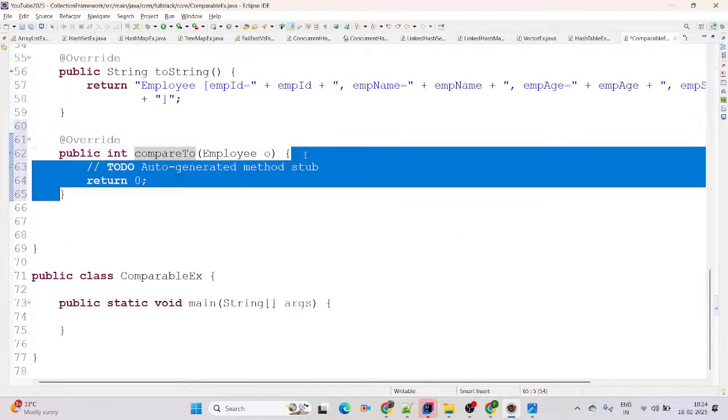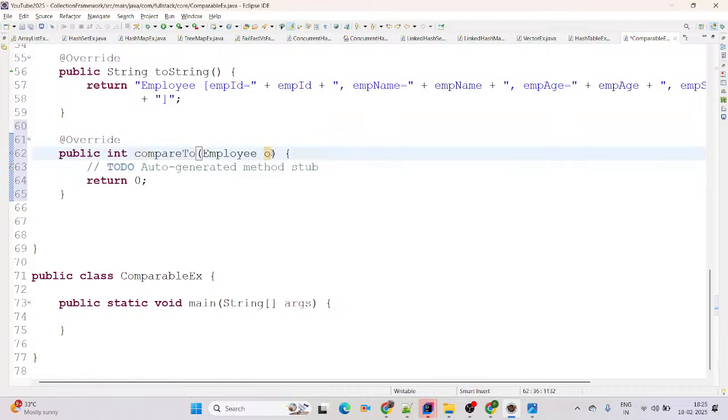Implementation means an open curly brace is available there. There you can write thousands of lines of code as per your business requirements. That's called implementation, the method body. Now this is Employee o, it means object. I am just passing here Employee e1. You can simply say e1 is the object here.